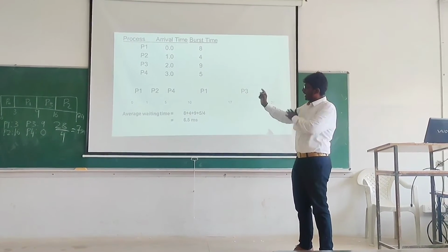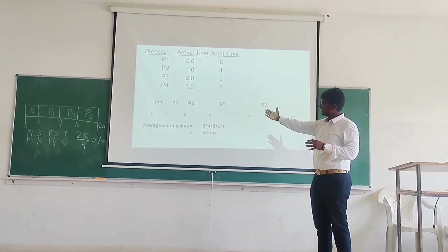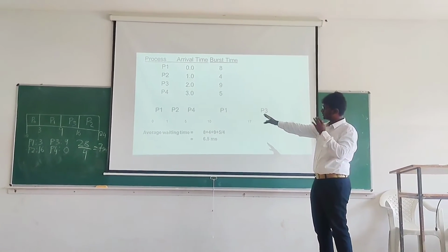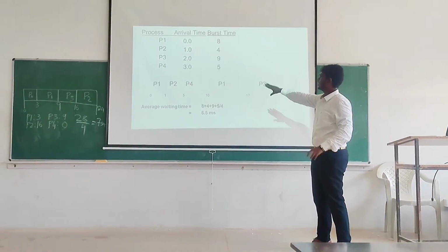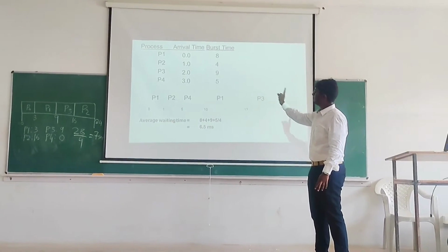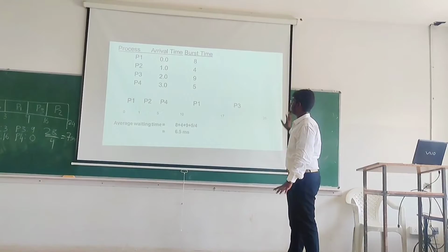Then P2, and after P2 executes for 4 seconds, an interrupt came, like P4 came, so P1 will be moved to the ready queue. Again, it will go back to the ready queue and be compared with P1 and P3. P1 is less, so P1 will be placed, and then P3 will be placed.